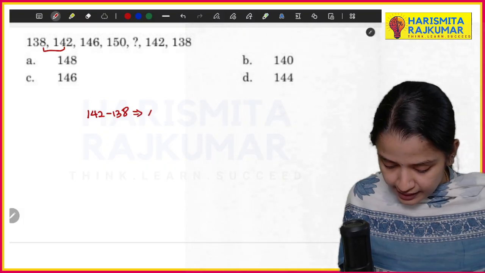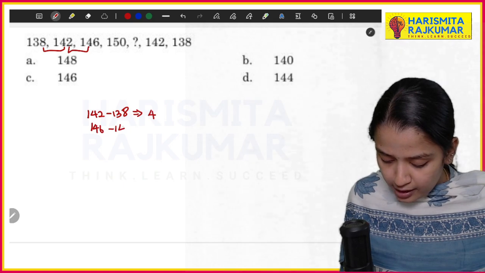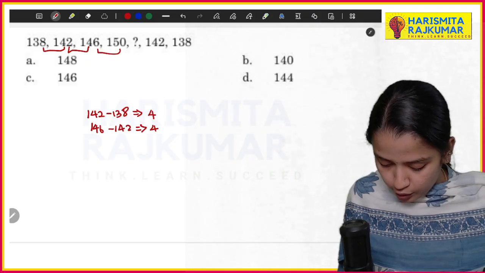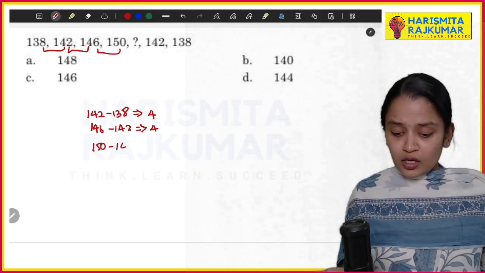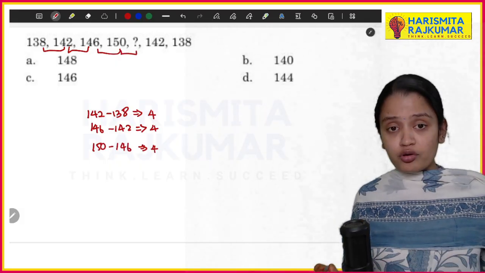I will be getting it as 4. Same way, 146 minus 142, I will be getting it as 4. Same way, 150 minus 146, I will be getting it as 4. Similarly, I should get something. So you should add 4 to get it.